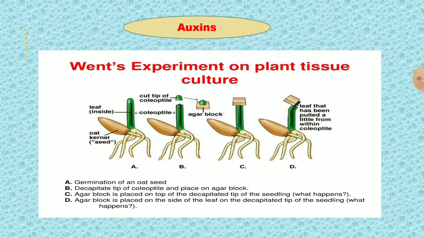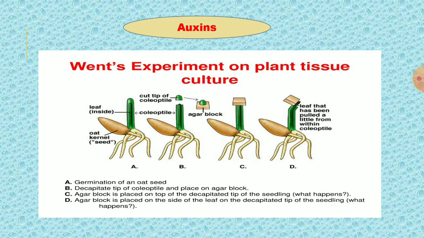Then he kept the piece of the coleoptile on an agar block. Agar means a jelly-like structure which lets substances penetrate without changes. When the agar block was placed on the cut area of the oat seedling, immediately the seedling started growing.